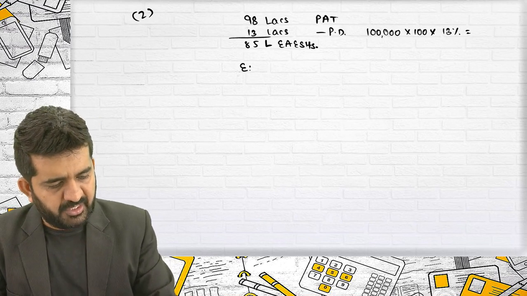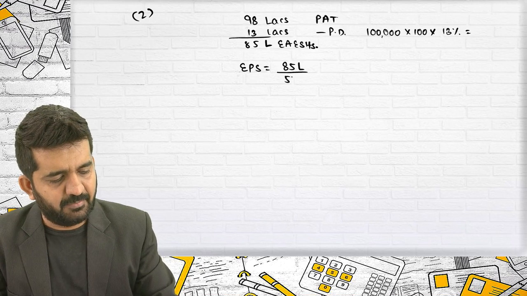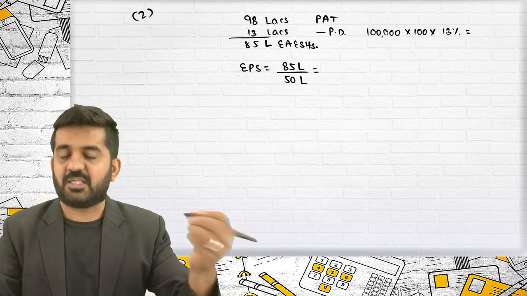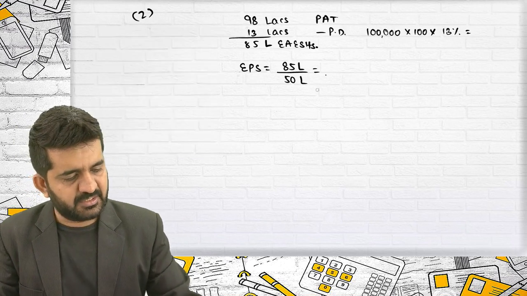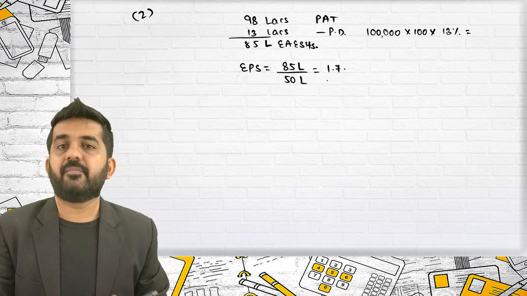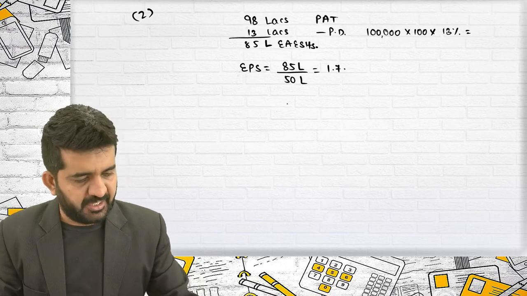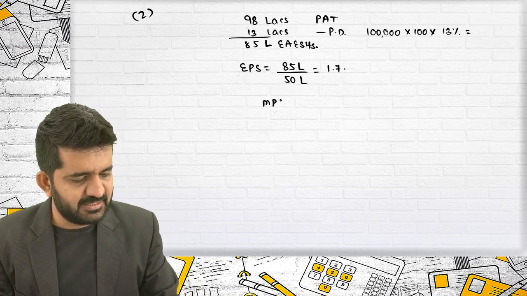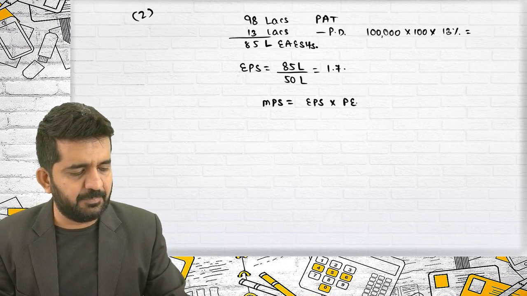So, earning per share will be 85 lakhs divided by 50 lakhs, which is the number of shares. 85 divided by 50 lakhs is 1.7. This is EPS, earning per share. I want MPS, which is nothing but EPS multiplied by P/E ratio.